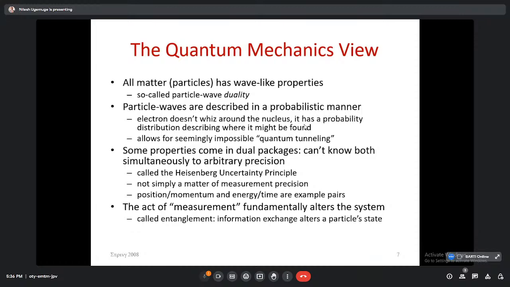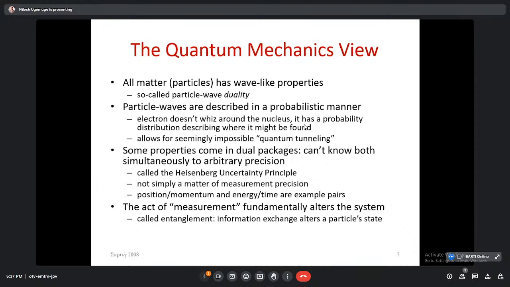And as we know, this particle-wave theory also allows the seemingly impossible quantum tunneling. As you may know, the tunnel effect can be explained with the help of the one-dimensional Schrodinger time-independent equation. If we explain quantum tunneling, we know how an object having low energy in comparison to the barrier can nevertheless cross the barrier. That is the phenomenon of quantum tunneling.